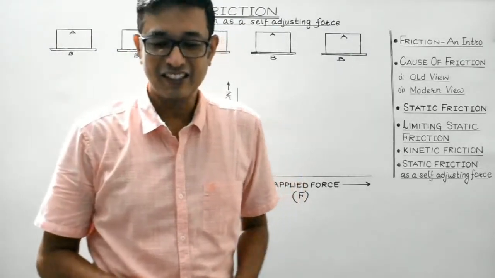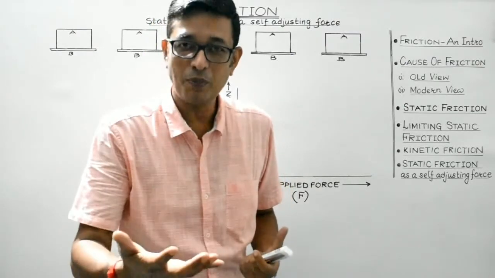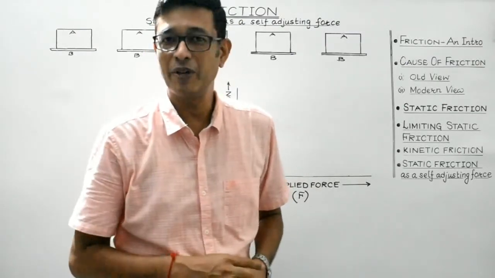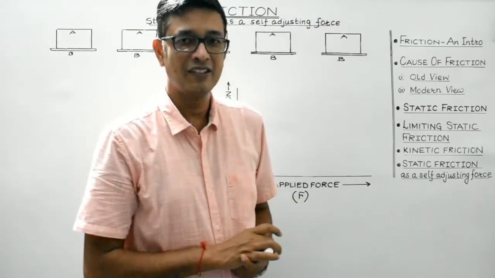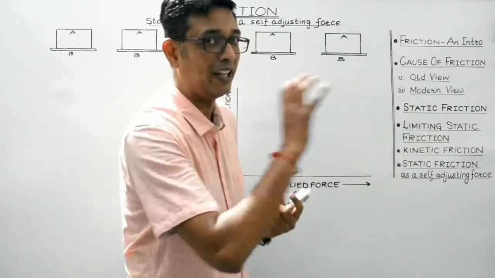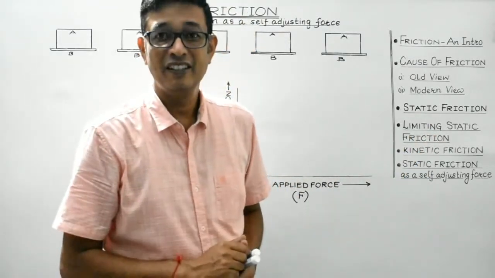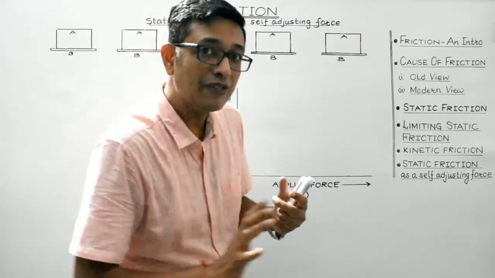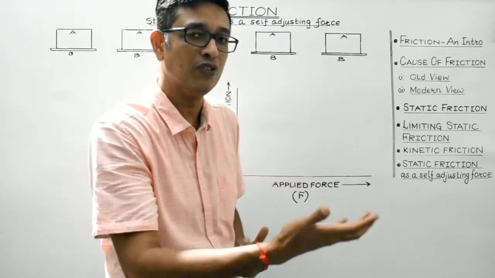Students, let us consider a wooden block A placed on a tabletop, which can be considered to be body B, right? Initially the wooden block is at rest. Suppose a pulling force is applied and the wooden block doesn't move. Then some more effort is applied to make it move.